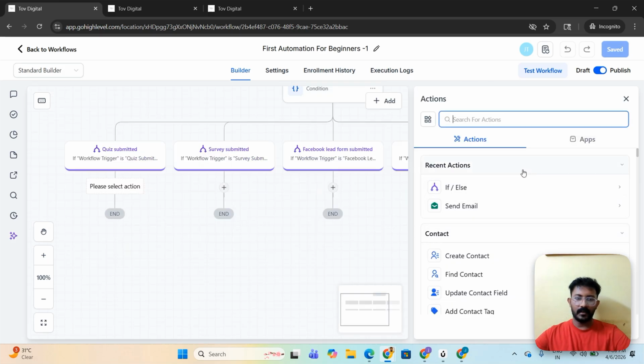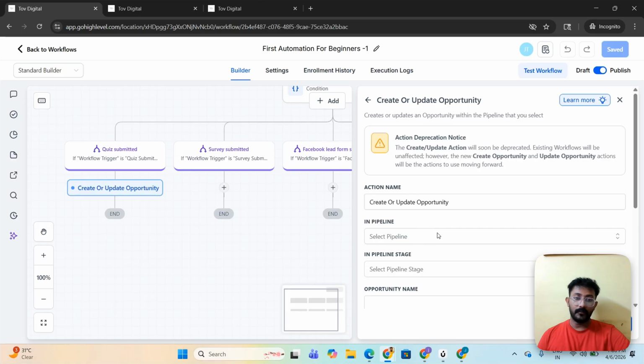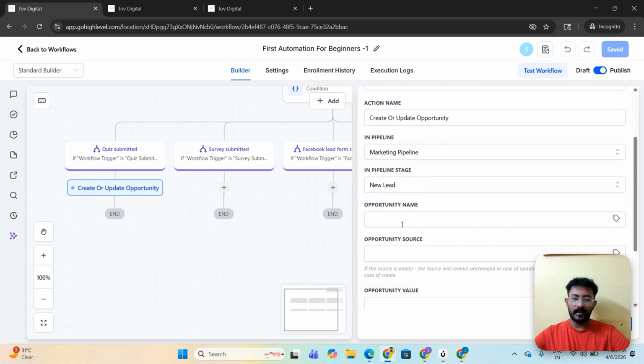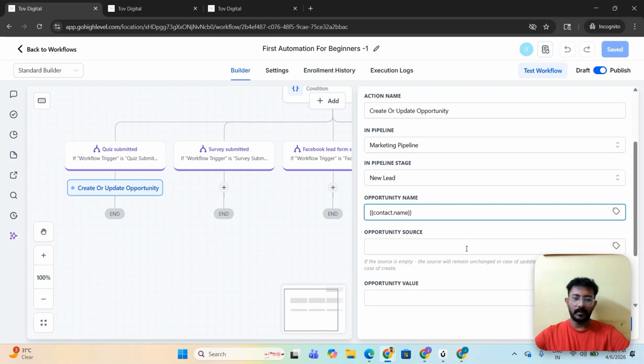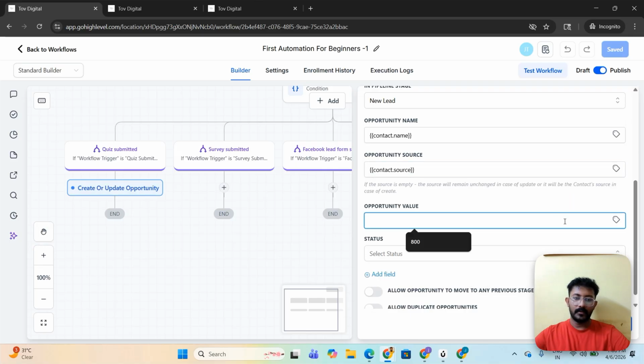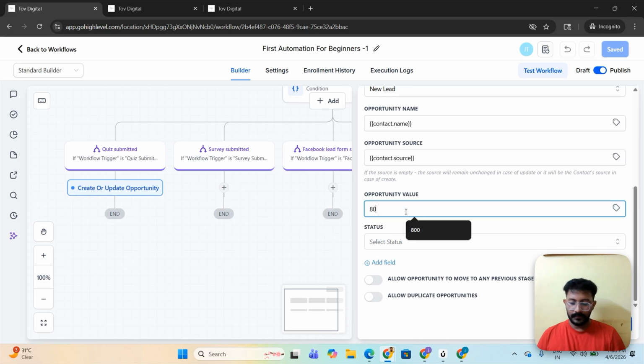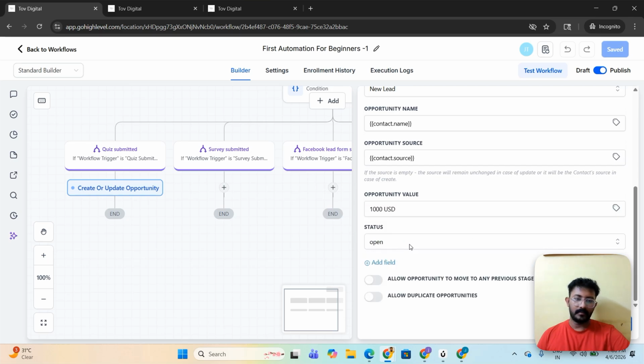So the next thing is that I'm going to click on create or update opportunity. This is one way of creating an opportunity. Marketing pipeline, new lead is added. Then I need to go inside this parameter, contact full name is added. Contact source can be added from this particular section. If you want, you can add any opportunity value, maybe $1,000. Then the status is open.